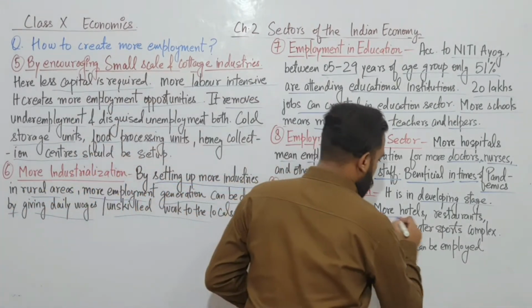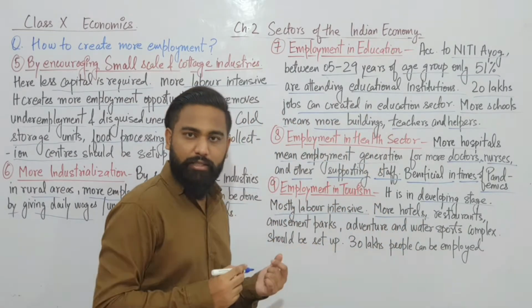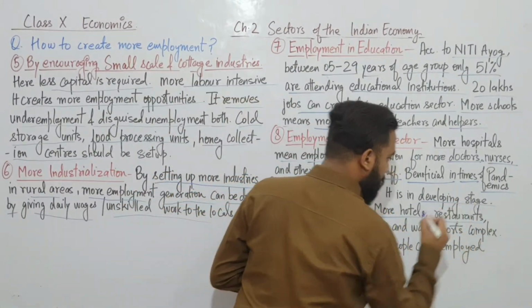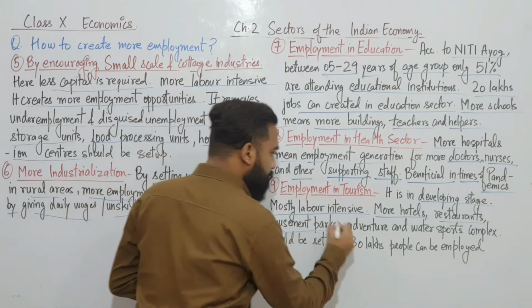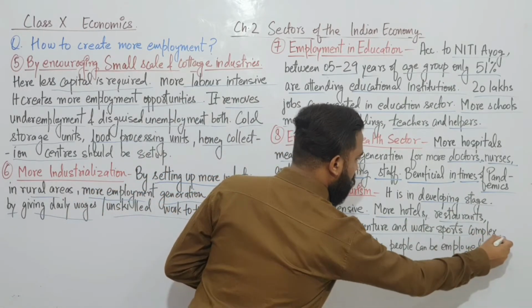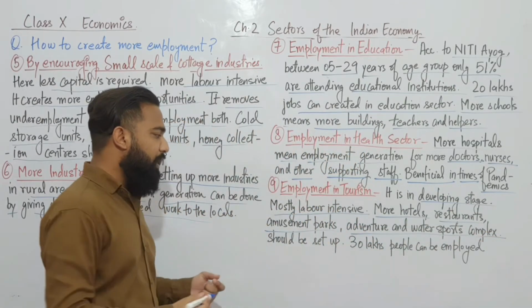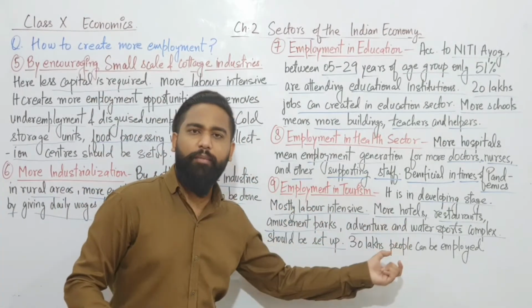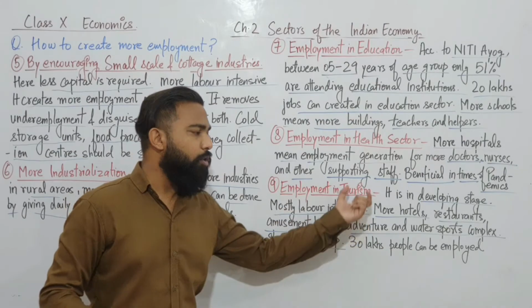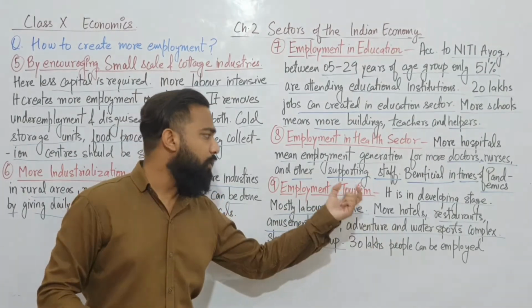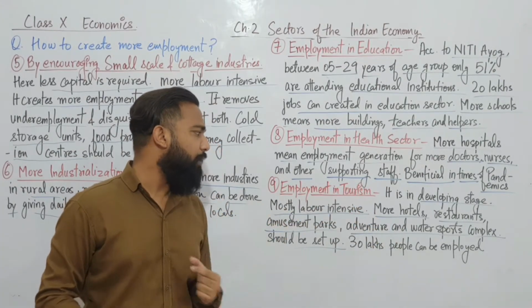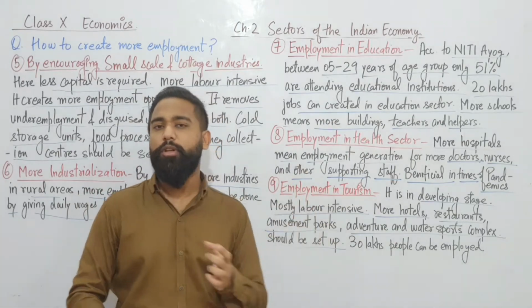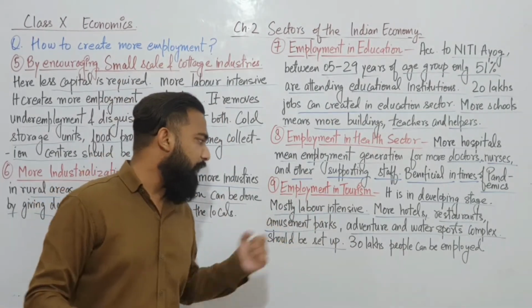And it will lead to more hotels. It will lead to more restaurants, more amusement parks, adventure and water sports complexes. And these things should be developed. They should be set up. More hotels, more restaurants, more amusement parks, adventure sports and water sports complexes must be set up.